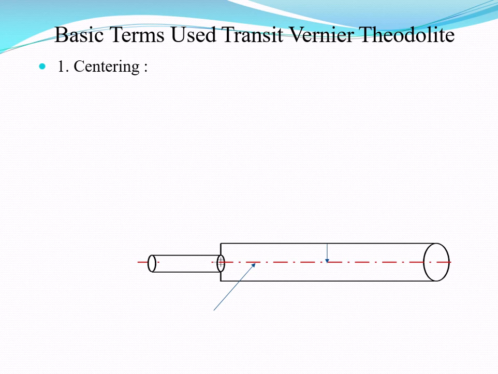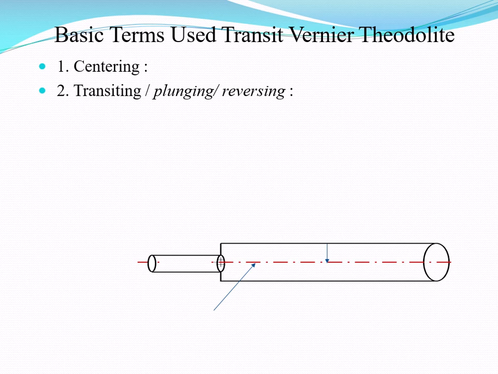If it can be done by means of a plumb bob suspended from a small hook attached to the underside of the vertical axis of the theodolite, or with the help of an optical plummet, you can exactly perform the centering work of this theodolite. Then the next term is transiting. It is also known as plunging or reversing.